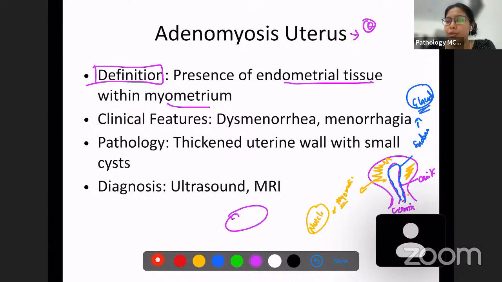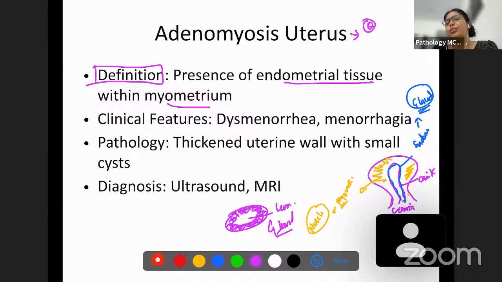You have surrounding cells, and then a central lumen. So this is the basic arrangement of a gland. Central you have lumen and surrounding cells. This is how a gland looks. So this is the endometrium and this is the myometrium.